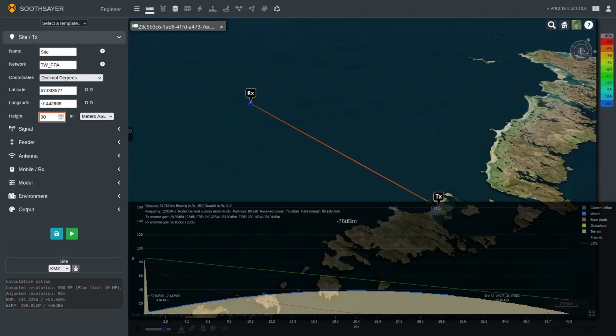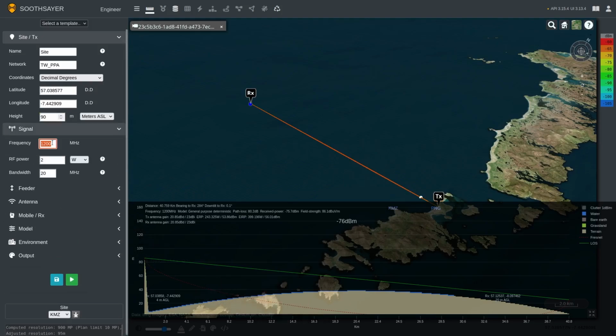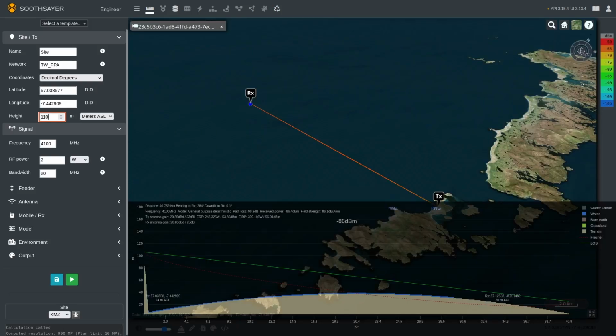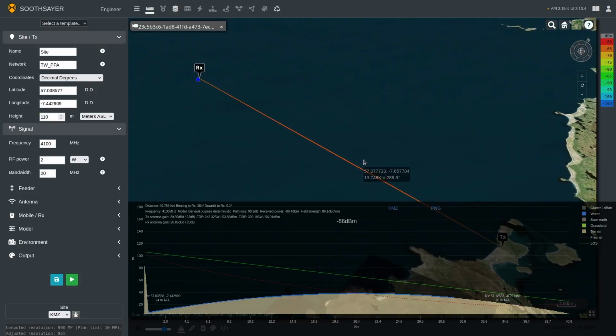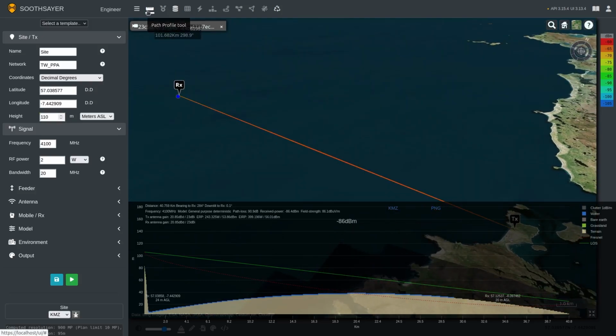With this new location, I can see that I have now achieved line of sight to the receiver. However, the Fresnel zone is still impeded by the curvature of the Earth. One way to reduce the size of the Fresnel zone is to increase the frequency of the signal being transmitted. Even when changing to a higher frequency, 4.1 GHz, the Fresnel zone is still hitting the Earth, which will cause disruption to the signal.